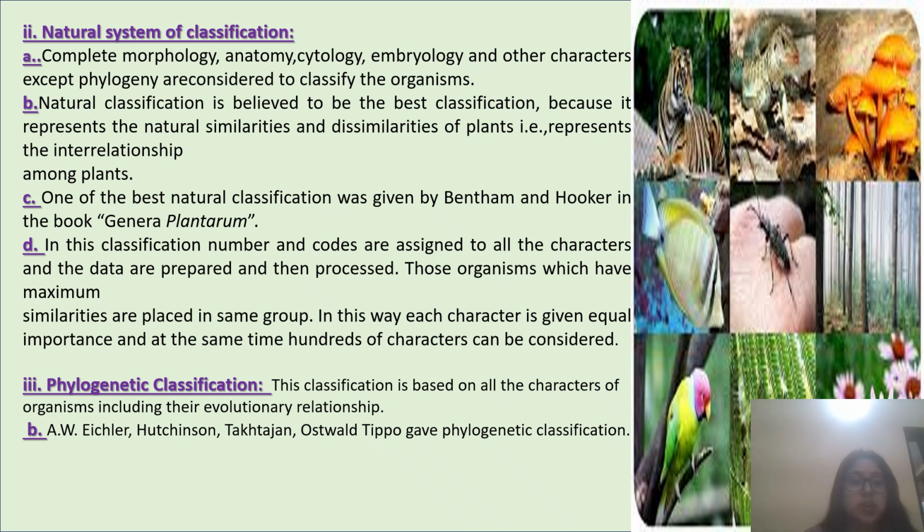The next type or category is phylogenetic classification. This classification is based on all the characters of the organism, including their evolutionary relationship. A.W. Eichler, Hutchinson, Takhtajan and Oswald Tippo gave phylogenetic classifications.